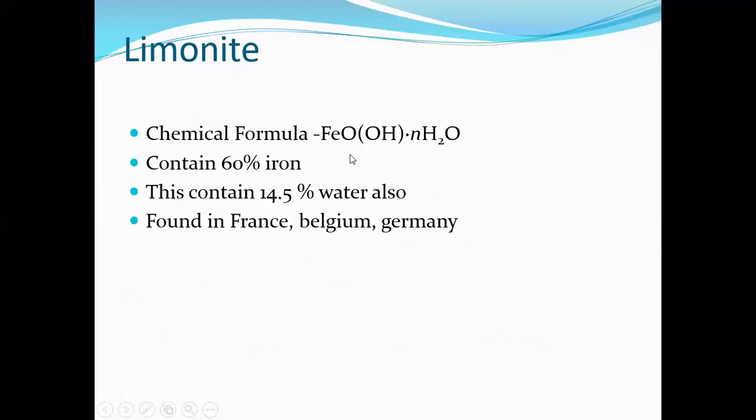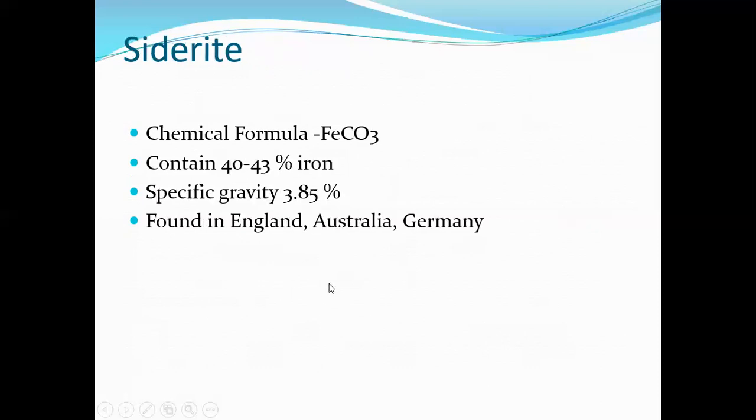Next one is limonite. It is FeOOH, this is a common chemical formula. It contains 60 percentage of iron. When you take the limonite ore, 14.5 percentage is water also. It is found in France, Belgium, Germany. Limonite is normally found in European countries.